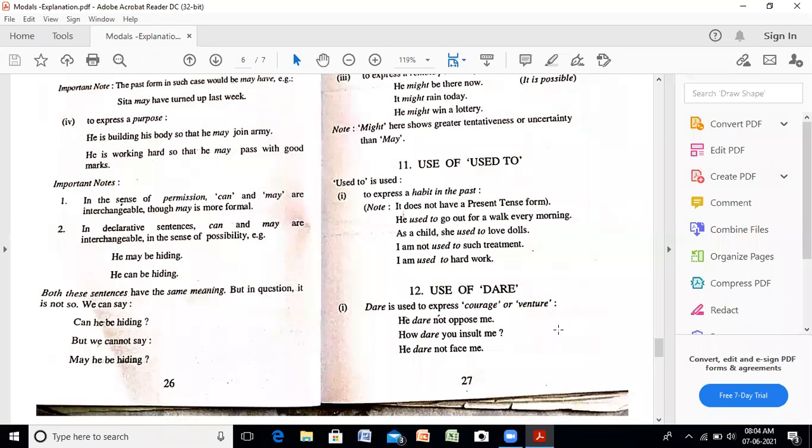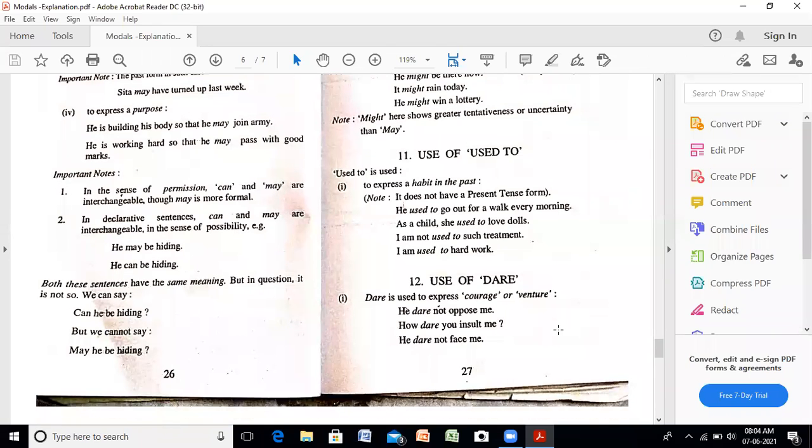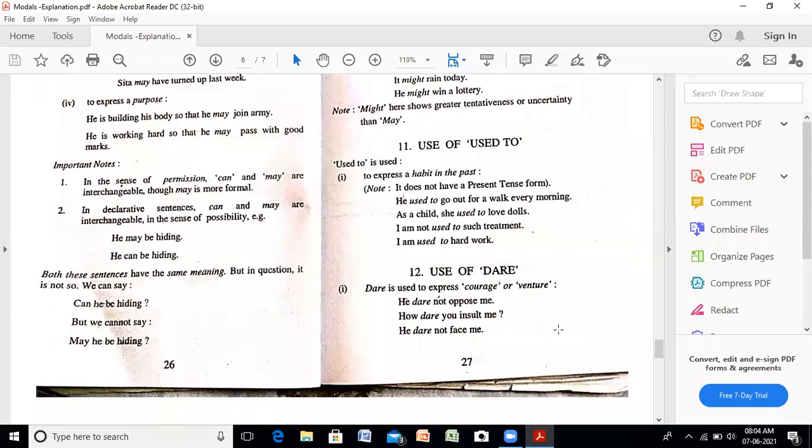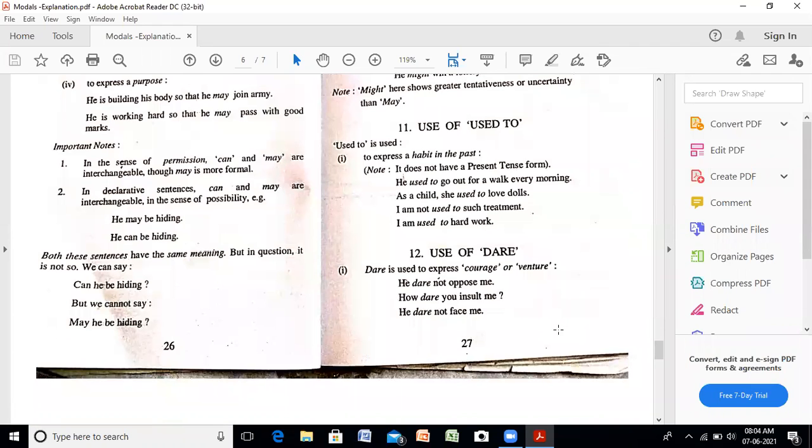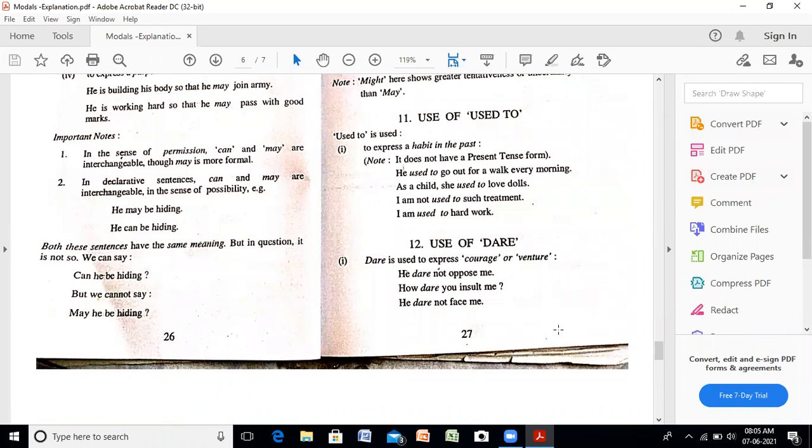He used to go out for a walk every morning. जाया करता था, अब नहीं. As a child, she used to love dolls. I'm not used to such treatment. I'm used to hard work. It means all these actions relate to past form.